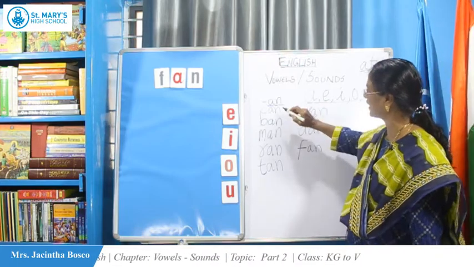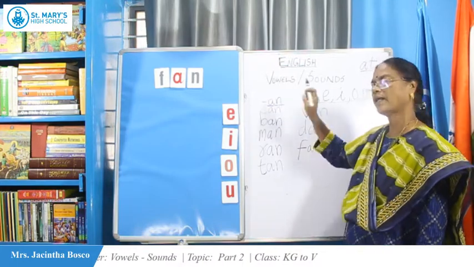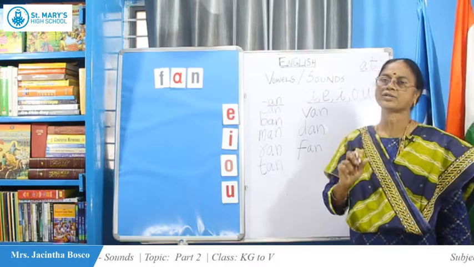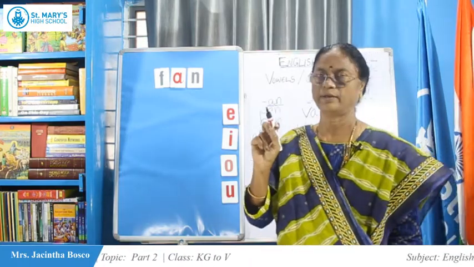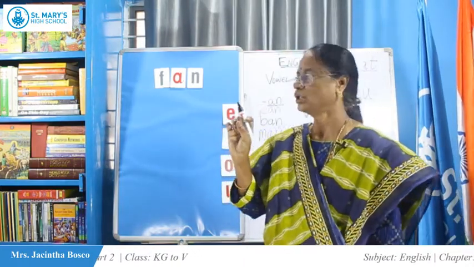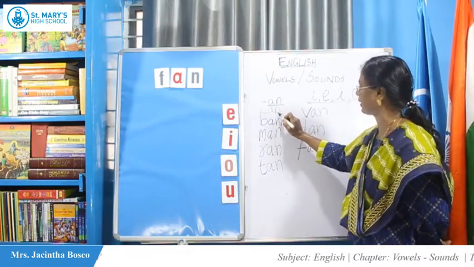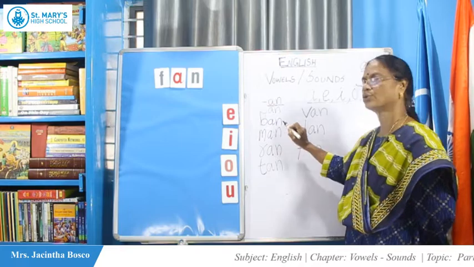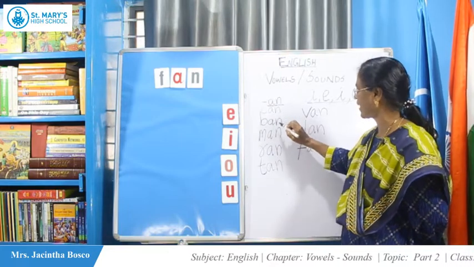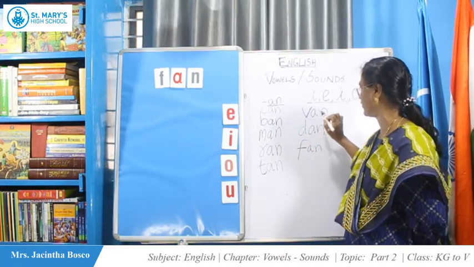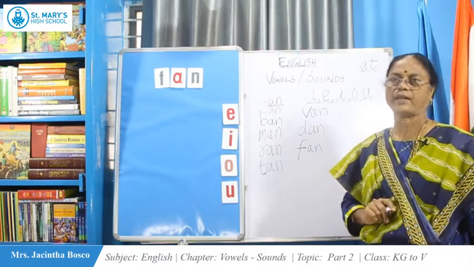Now see again. A-N, an. When we suffix with the C, you get the sound can. With the B, you get ban. Can, ban, man, ran, tan, van, dan, fan. Come on.